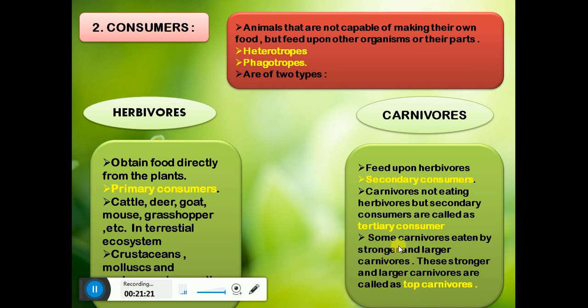Who are the top carnivorous? Some carnivorous are eaten up by stronger and larger carnivorous, and these stronger and larger carnivorous are called top carnivorous. Now these top carnivorous are so strong that they never become prey. Means they always remain predators. Predator means the one who kills, so they never become prey. I mean, they are not eaten up or killed by any other organism surviving on the earth. They remain as predators only, and that's why they are called top carnivorous. Understood?